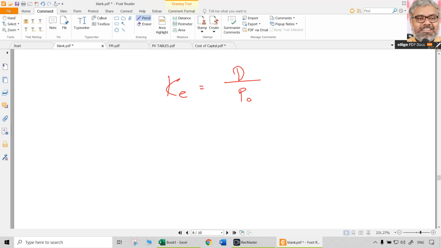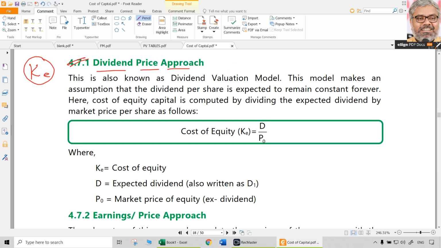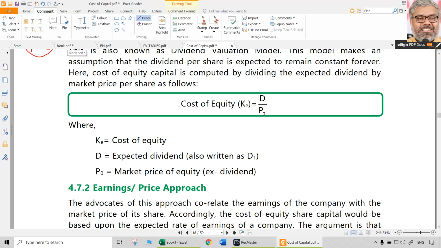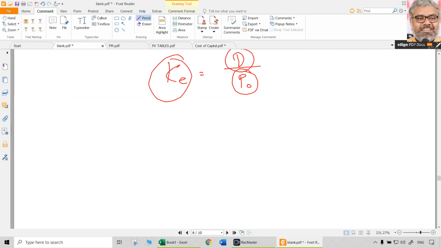But logically speaking, can we compute the market price? Is it something in our hands? No, it is reality. So this can be taken from reality, that is current market price, and dividend whatever is expected to be maintained throughout the future is some number which is already a constant. So naturally what happens, we can easily find out KE using this formula. This formula is called the dividend price approach. So dividend price approach is D divided by P naught, current market price.